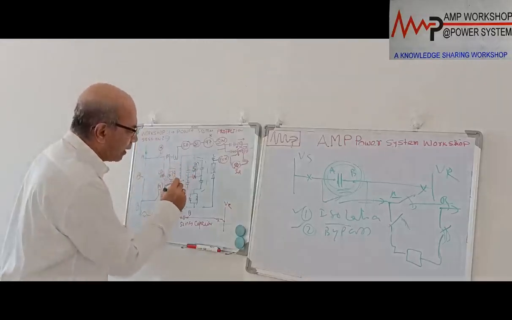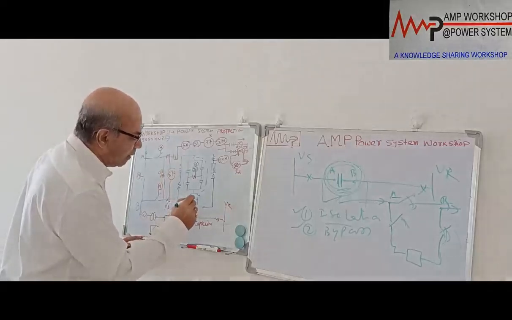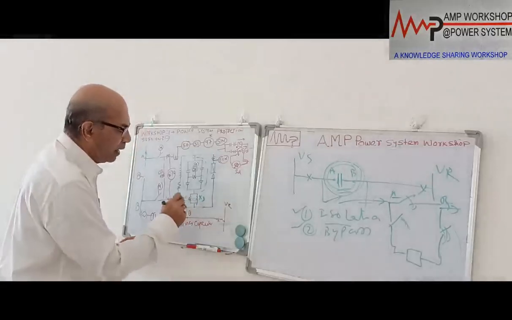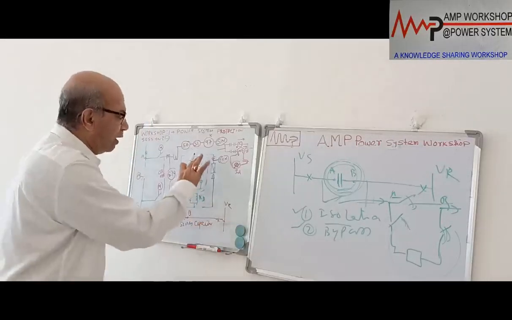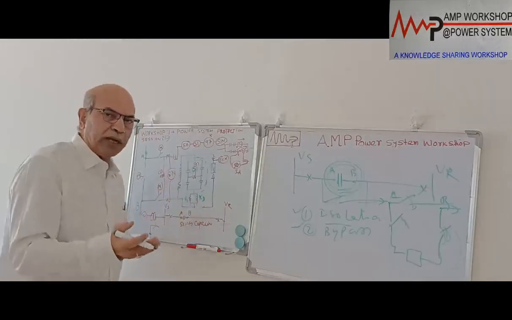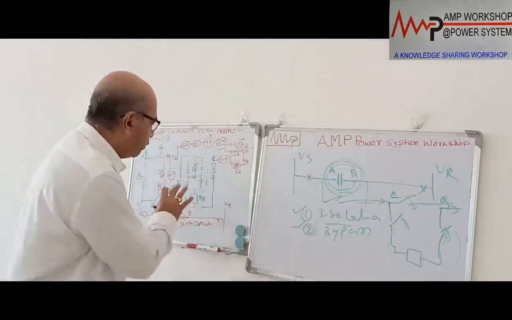This is a capacitor bank connected, and with the capacitor bank we have a damping circuit. This is your XD and it is RD. This is an LR circuit. This LR circuit actually gives the damping of this system. It will not allow the induced current to go to a very high value. So this is called the damping circuit.